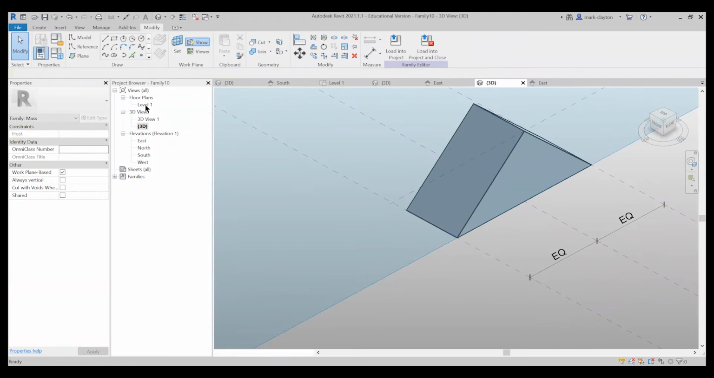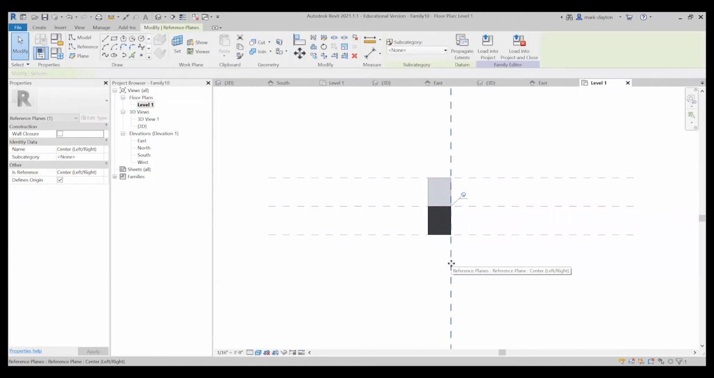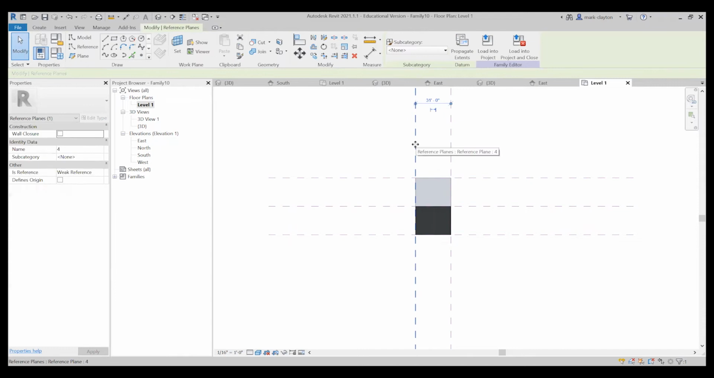So I'm going to go back to my plan view. And I'm going to draw a reference plane over here. And let's see if we can lock that back face to that reference plane. And we seem to have done it. So then I can drag these around. It stretches properly, and these